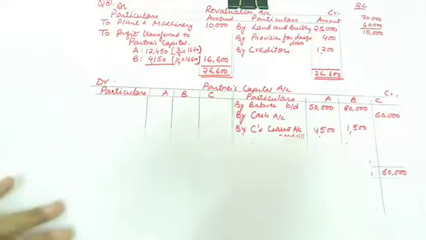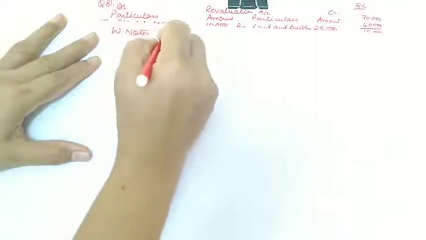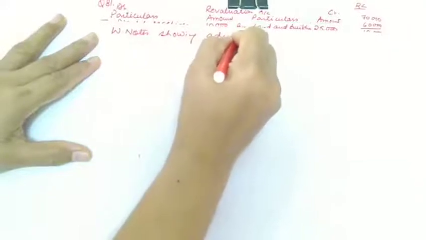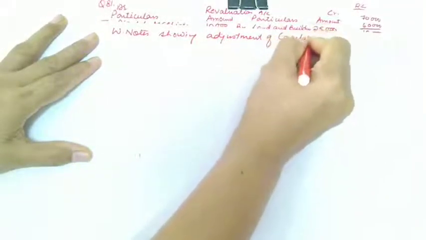Now you need to calculate the capital adjustment. So you know the various steps of capital adjustments. So these are my working notes showing the adjustment of capital. And it is clearly mentioned in the numerical. If you see the last line, excess or shortfall, if any, is to be transferred to the current account of partners. So we'll be transferring the excess to the current accounts of the partners.